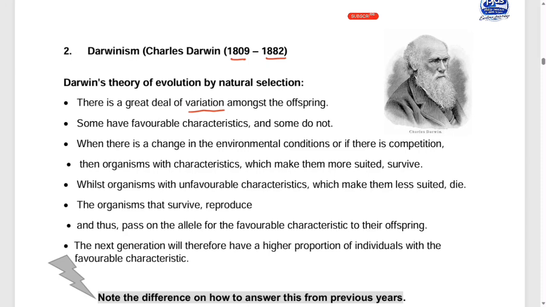Variation is the differences in organisms of the same species. You get my point? If you check me and you, we are not identical. I might be tall, you might be short. I might be brown skin color, you might be yellowish. Meaning that now, me and you, we are not the same.